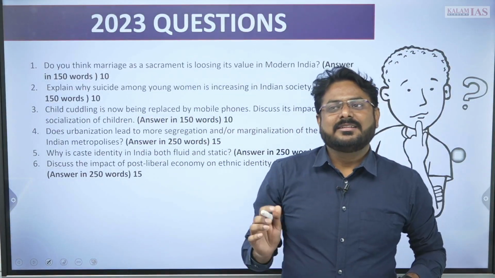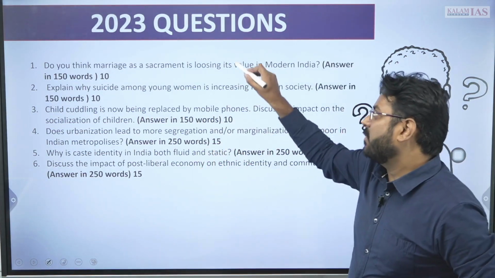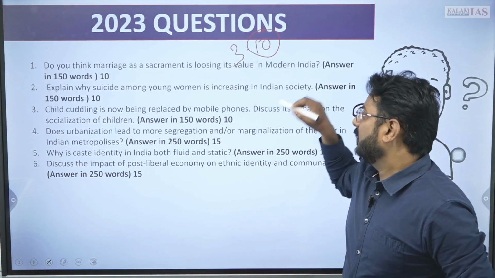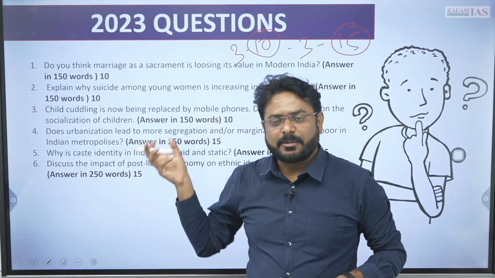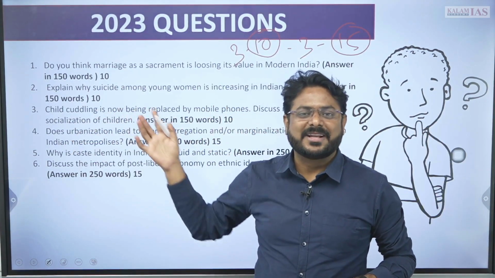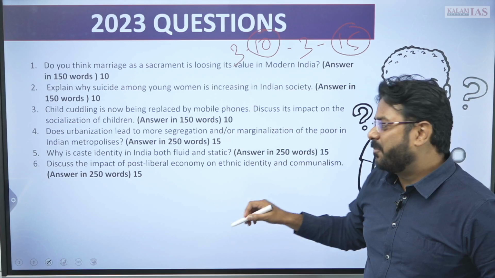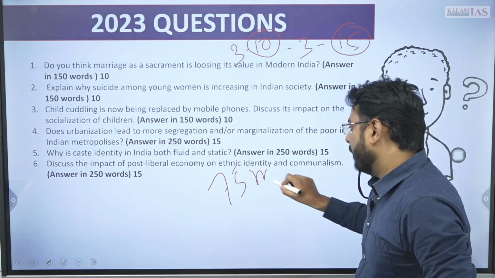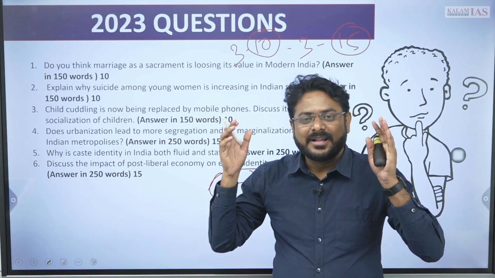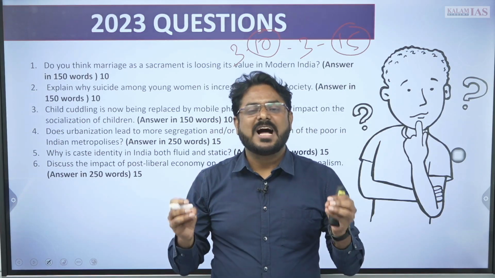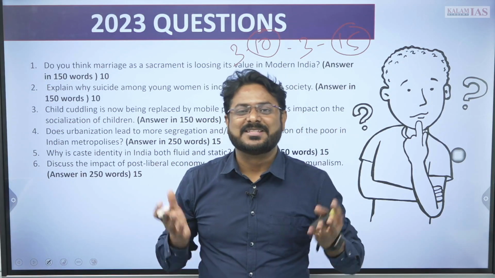So this year the UPSC has followed the previous trend only, and 3 10-marker questions have been asked and 3 15-marker questions have been asked, and this is the common trend. 75 marks of questions have been there, 30 marks from the 10 markers and 45 marks from the 15 markers. So altogether this is 75 marks, right? And if you see the last 4-5 years trend, then only 75 marks of questions are being asked from the Indian society, and this is the easiest part in our GS paper 1 syllabus.